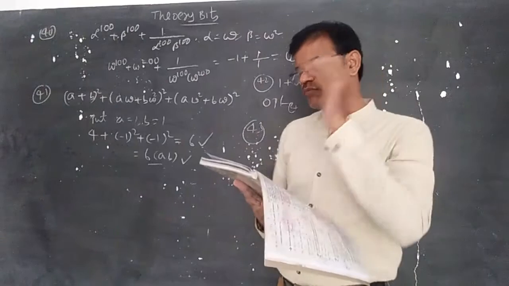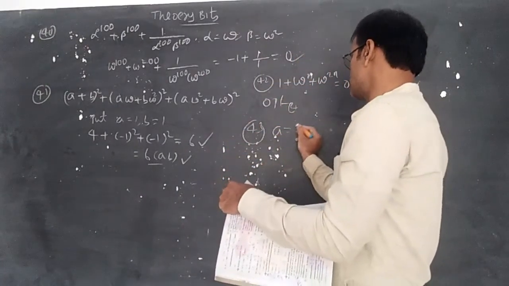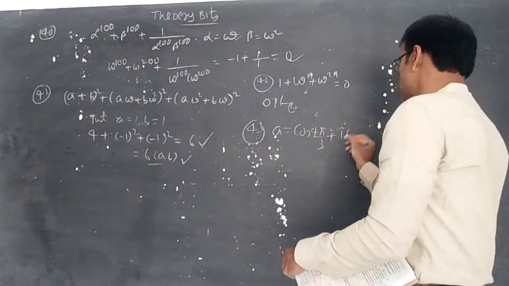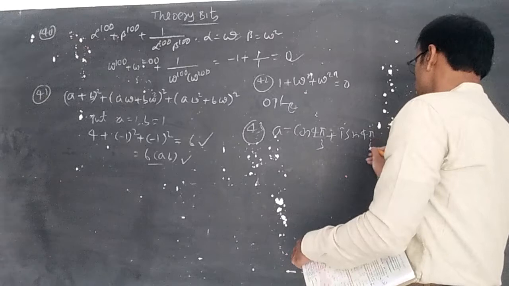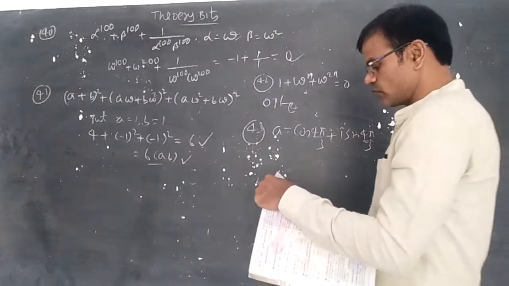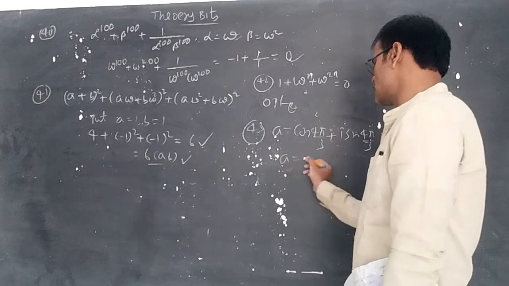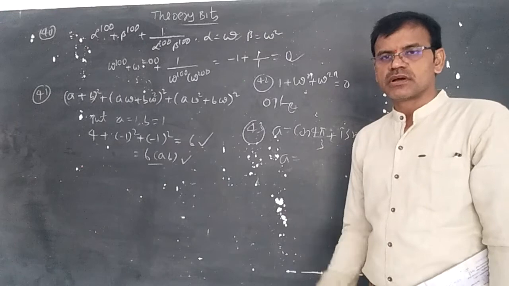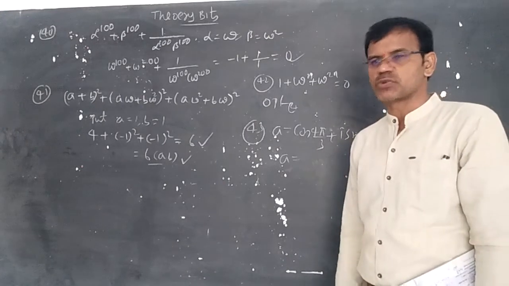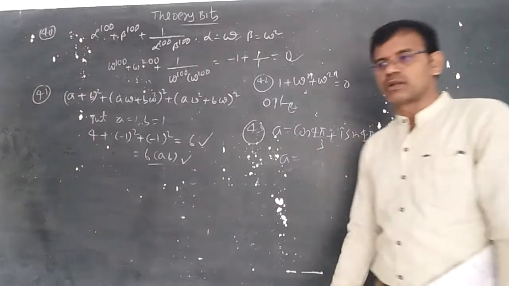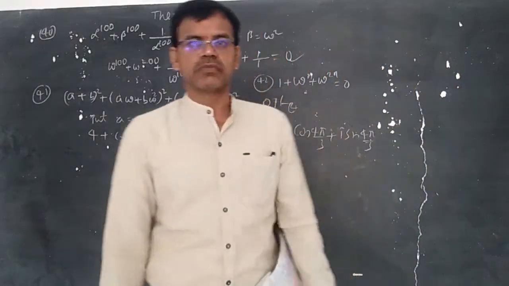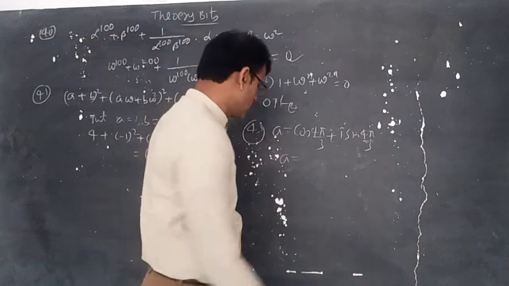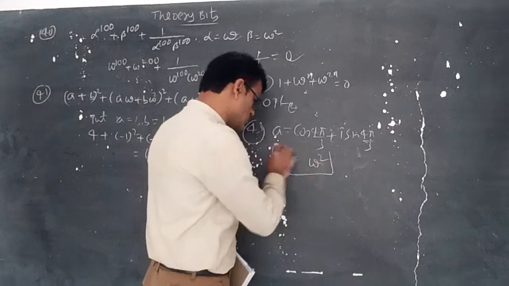Next, 43rd question. a is equal to cos 4 pi by 3 plus i sin 4 pi by 3. The value of (1 plus a) whole power 3n. You can understand this as cos 240 plus i sin 240. The value of cos 240 is cos (180 plus 60), which is minus cos 60, that is minus 1 by 2, and sin 240 is sin (180 plus 60), which is minus sin 60, that is minus root 3 by 2. So it becomes minus 1 minus i root 3 whole by 2, which is nothing but omega square. So directly you can write this is omega square.